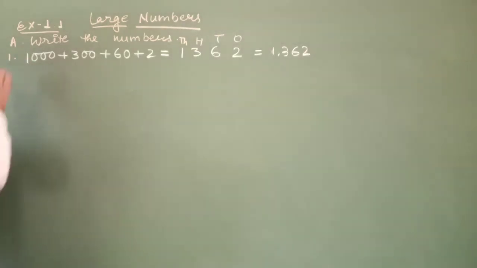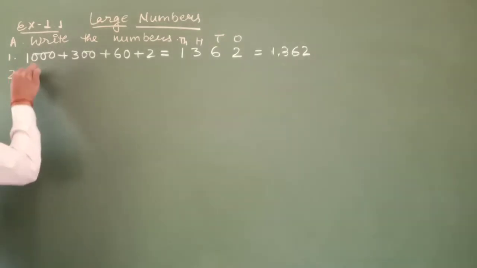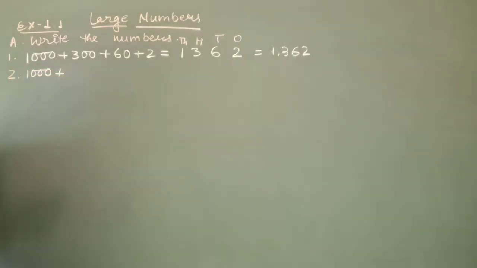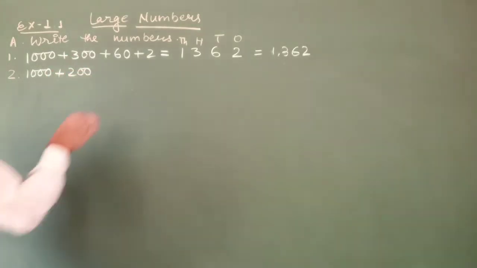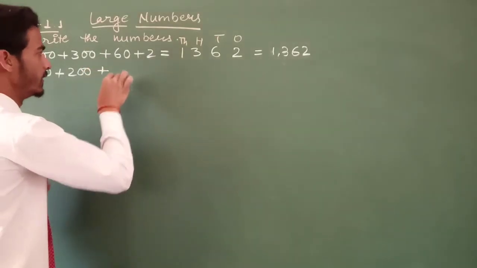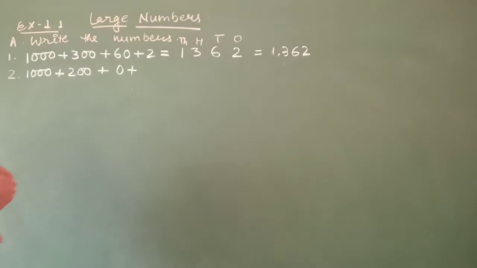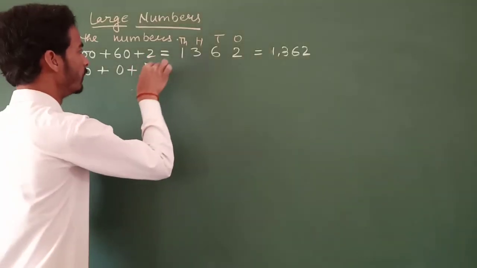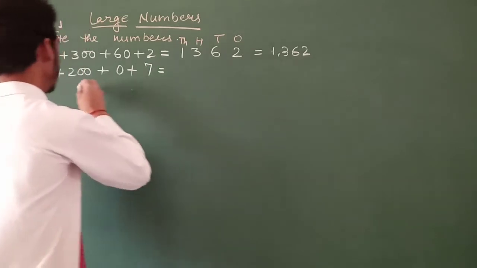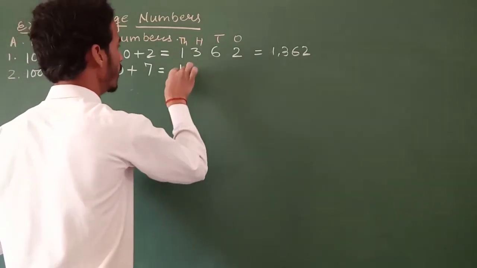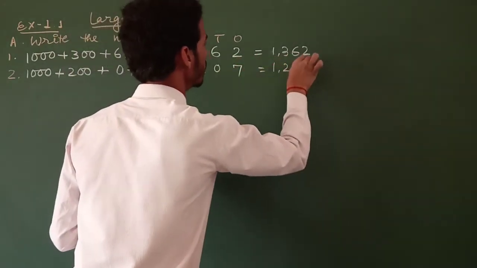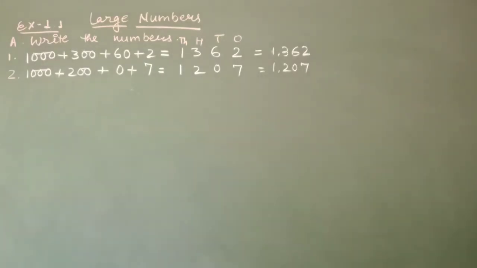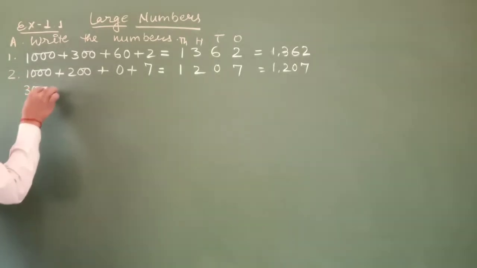Next, there is 1 block of 1000, so that is 1000, and there are 2 blocks of 100, that is 200, and there are no blocks of tens, so there will be 0, and there are 7 single blocks of ones. That means the number is 1207. The next one is 3 blocks of 1000, that is 3000.